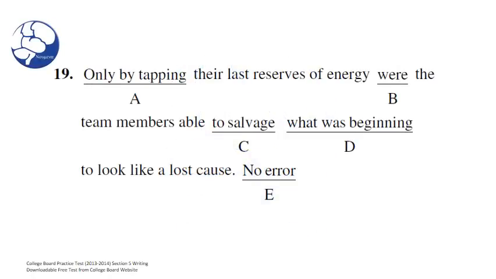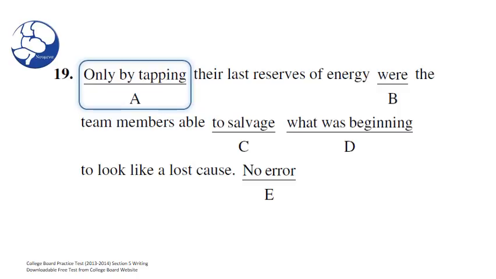Question 19. Only by tapping their last reserves of energy were the team members able to salvage what was beginning to look like a lost cause. Okay, you guys know the drill. We're going to go from A all the way through E, and we're going to check each letter for possible errors related to the underlined portion of the sentence. Are you ready? Well, let's get started.